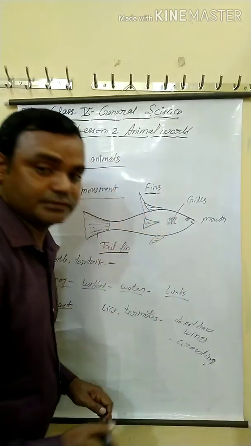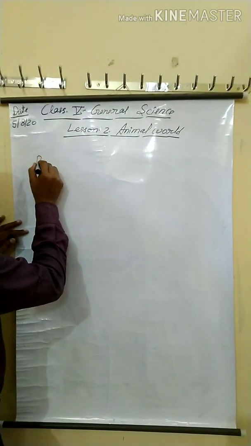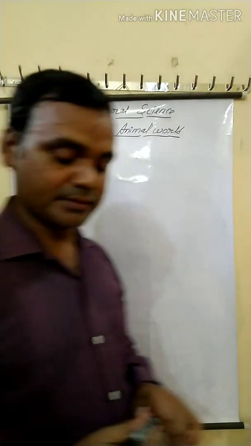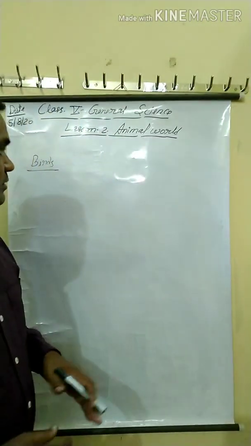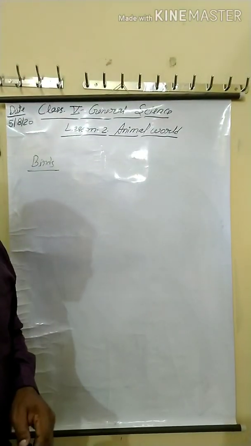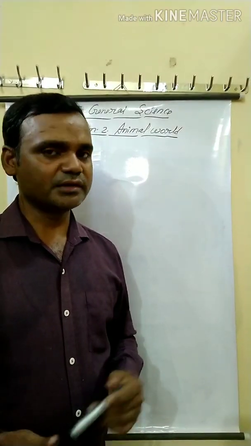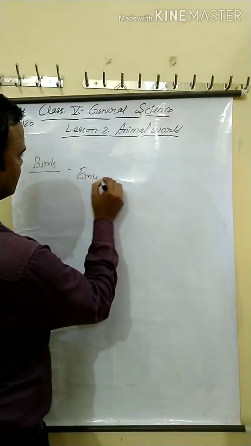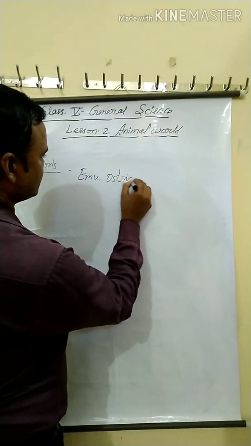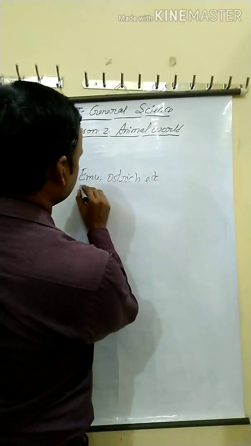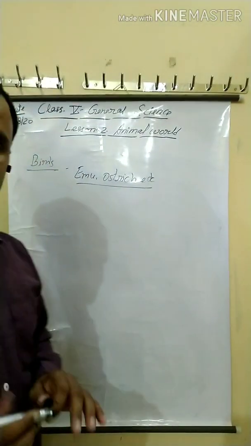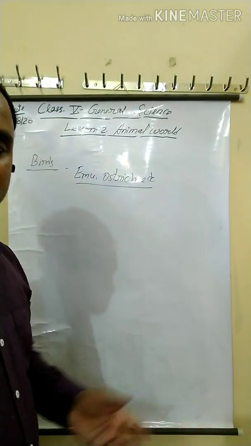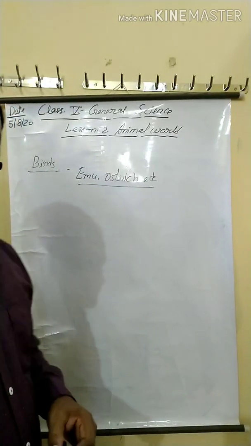Now movement in birds. Most birds have wings and fly in the air, but some birds do not have wings. For example, emu, ostrich, etc. Emu and ostrich do not have wings. They can run on the ground with the help of limbs.